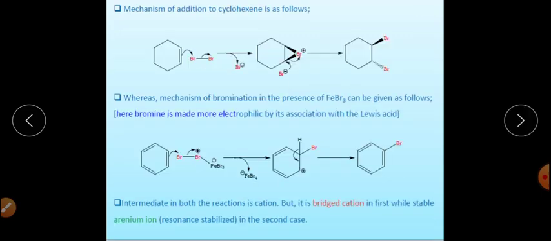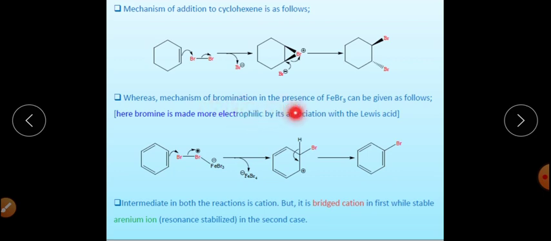Now, if we consider the mechanism for simple bromination of cyclohexene, we have a cyclic bromonium ion, in which there is a positive charge on the bromine. After formation of the cyclic bromonium ion, Br negative attacks one of the carbons and forms a trans product. So it is a trans 1,2 addition to the cyclohexene, and this is addition of bromine.